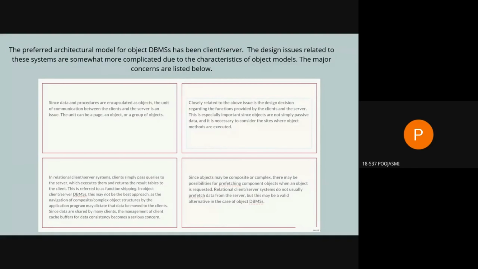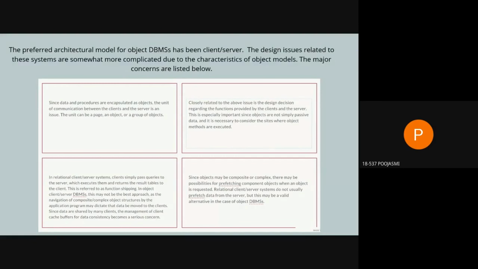And the design decision regarding the functions provided by the client and the server is also an important thing, because the objects are not simply passive data. It is very necessary to consider the sites where the object methods are to be executed. So this also becomes a concern that we need to look at.